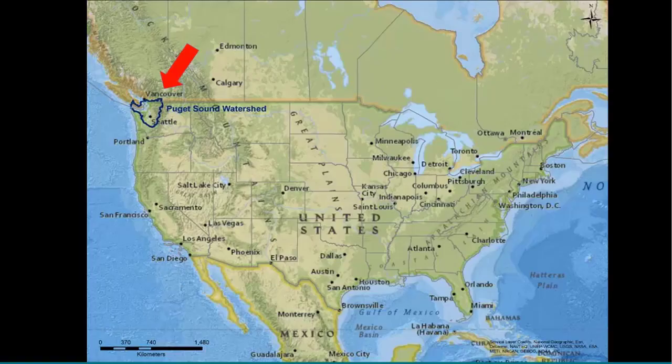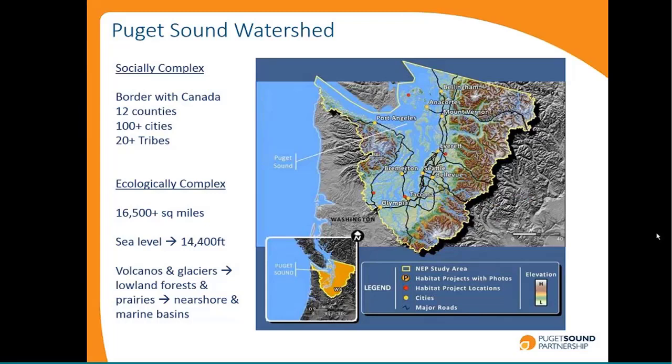So where am I right now, and where I live and work? Where I am right now is in the Puget Sound. We are in the northwest corner of the United States in the state of Washington, just south of the Canadian border, south of Vancouver. I'm sitting in Seattle, right at the center of Puget Sound. And Puget Sound watershed is pretty big. It's a large estuary. We're socially complex with the border with Canada, as I just mentioned.